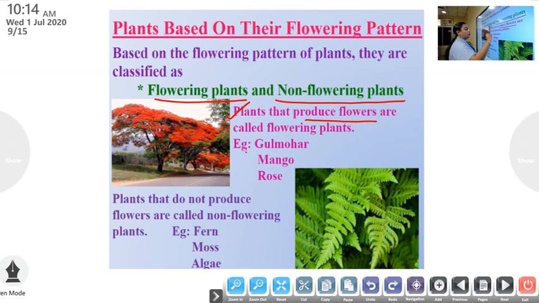Example, gulmohar, mango, rose. This is a picture of gulmohar. I hope you have already seen it. Once again, plants that produce flowers are called flowering plants. What is the spelling of flowering?